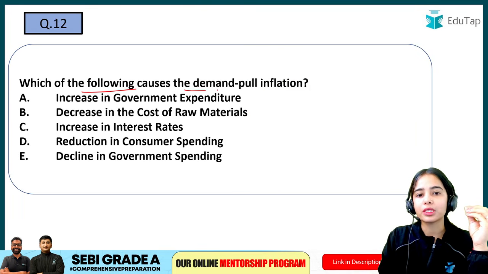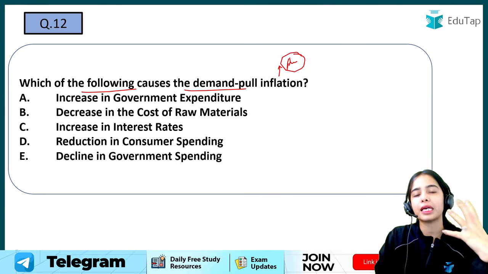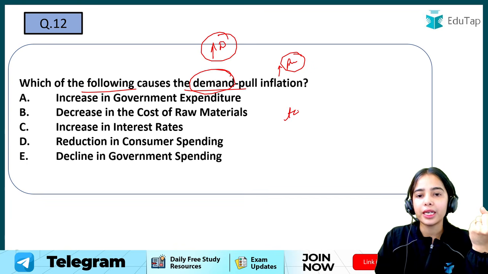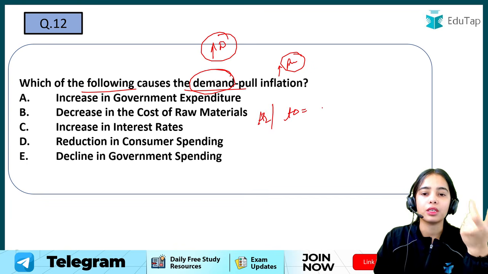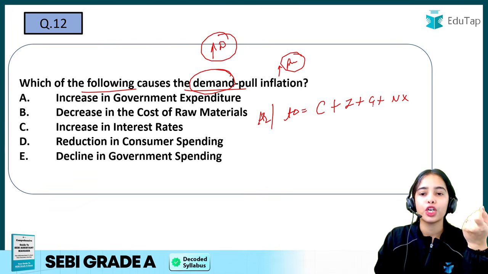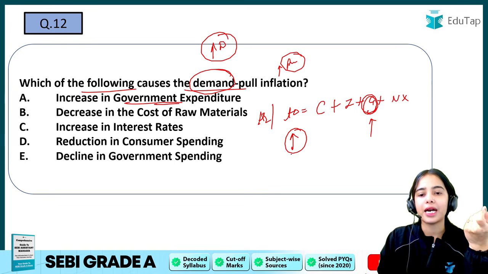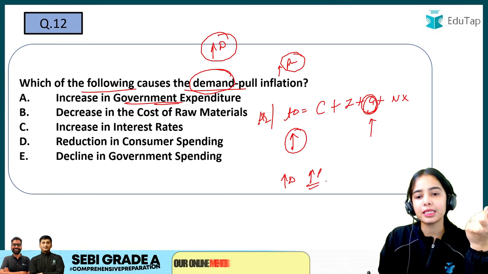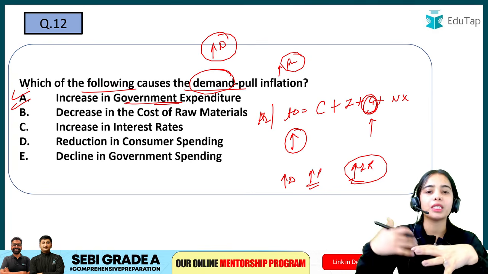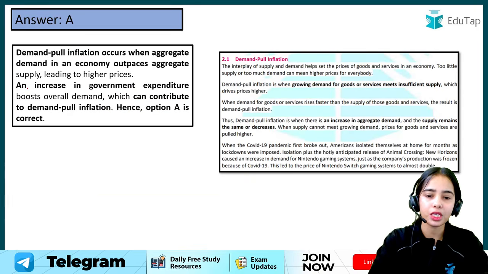Now, which of the following causes demand pull inflation? Inflation means prices are rapidly rising in a sustained manner because of an increase in demand. Aggregate demand or aggregate expenditure is the combination of consumption, investment, government expenditure, and net exports. So when government expenditure is increasing, the demand is increasing, and with the increase in demand, the prices increase and the inflation rate can increase. So A is the best answer here. Remember that in demand pull inflation, the prices increase because of the increase in demand.